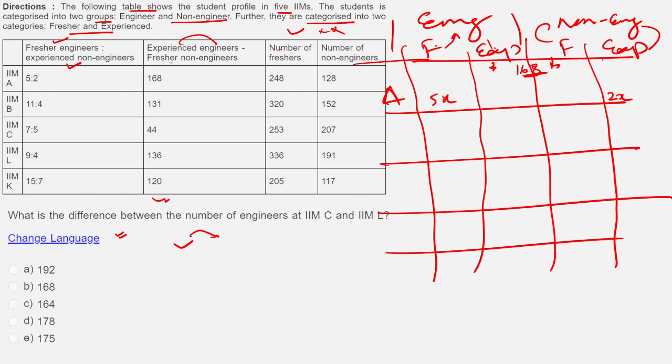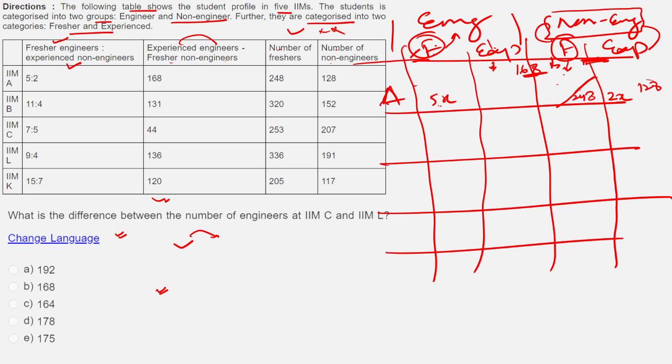Number of freshers, that means what? This F and this F. If I add these two, let me write it down here as 248. This is the sum of two F's. Number of non-engineers, that means the total of these two, which is the non-engineer. This is 128. This is given to me. Now that we have filled this first row, the cryptic form, let's try to make sense of it.